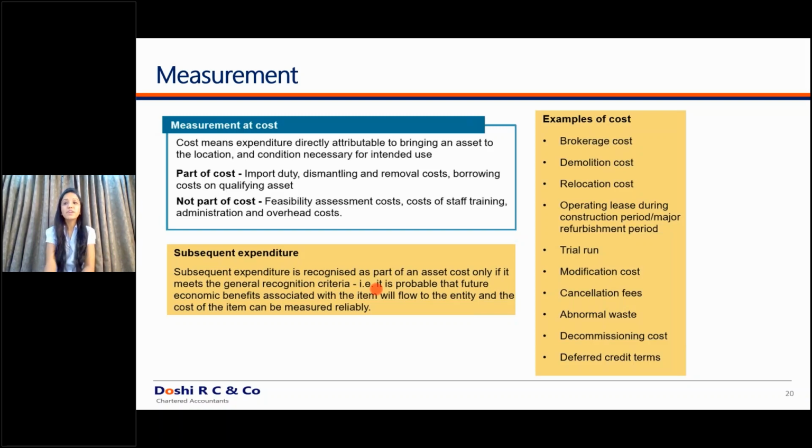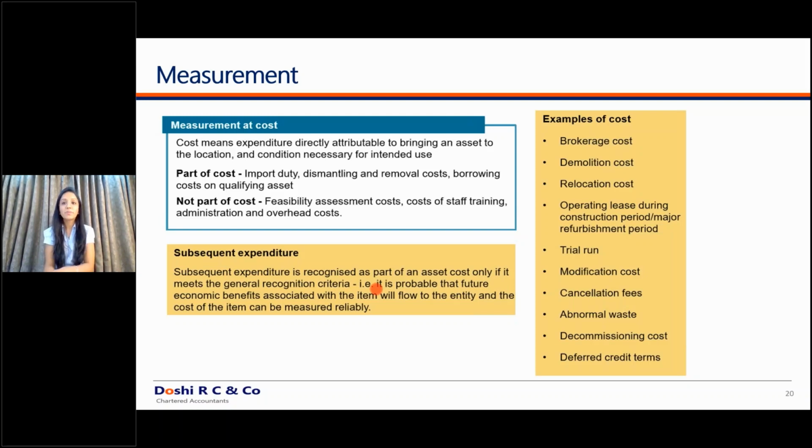I have to dismantle that plant and machinery and set up my plant and machinery. In that case, what will you do of that dismantling cost? Is it linked to your new asset? Some would say no, it is not linked to my new asset, and that cost is not giving me any benefit. That is just a discarding cost or a cost incurred for the disposal.